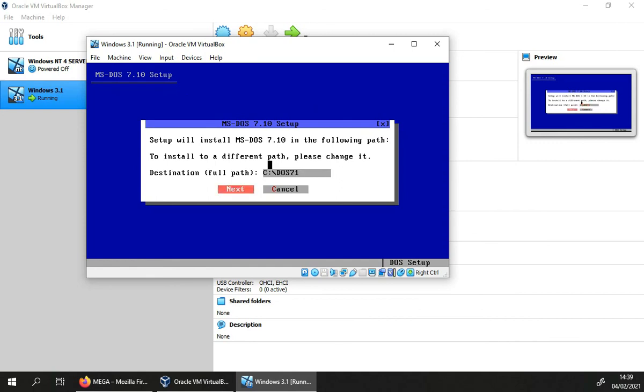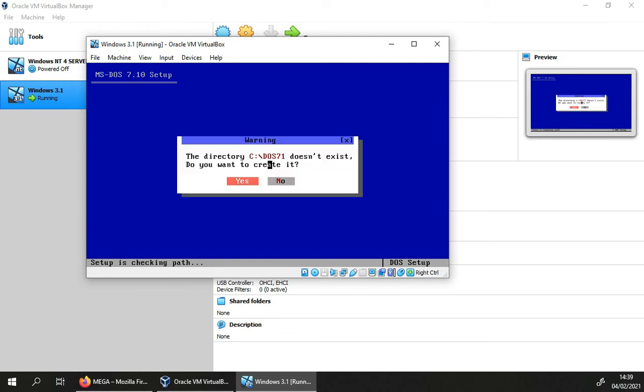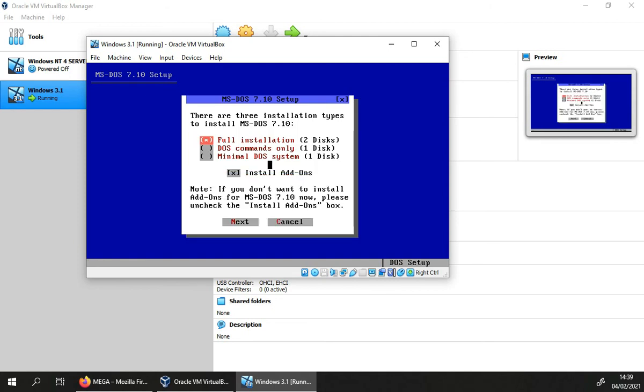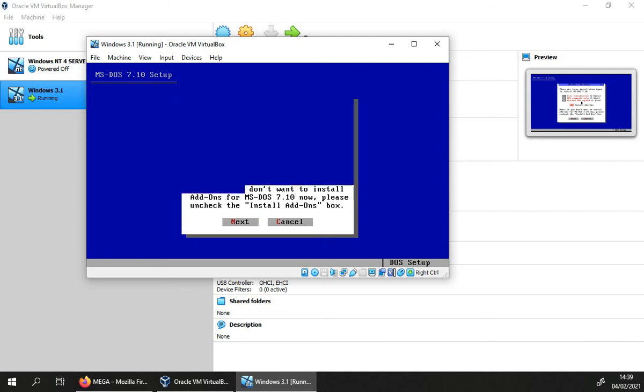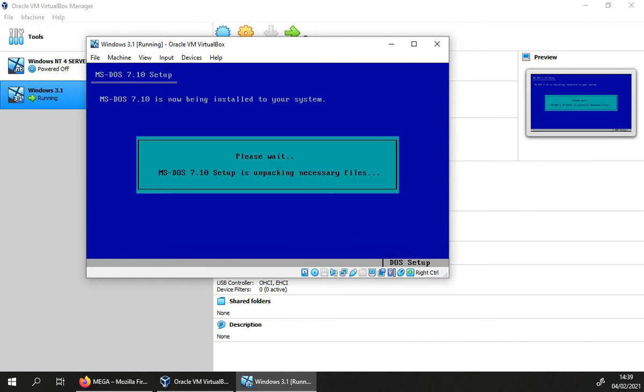Yeah, there we go. So now it will install MS-DOS in a path that we can create pretty much. It should ask us to create it as well. Yeah, there we go. And it's quite a short installation anyway, so we don't need add-ons. We just need the normal installation. We don't need Access DOS. And there we go. It's unpacking the necessary files. I mean, DOS takes seconds to install. It's quite a small operating system.